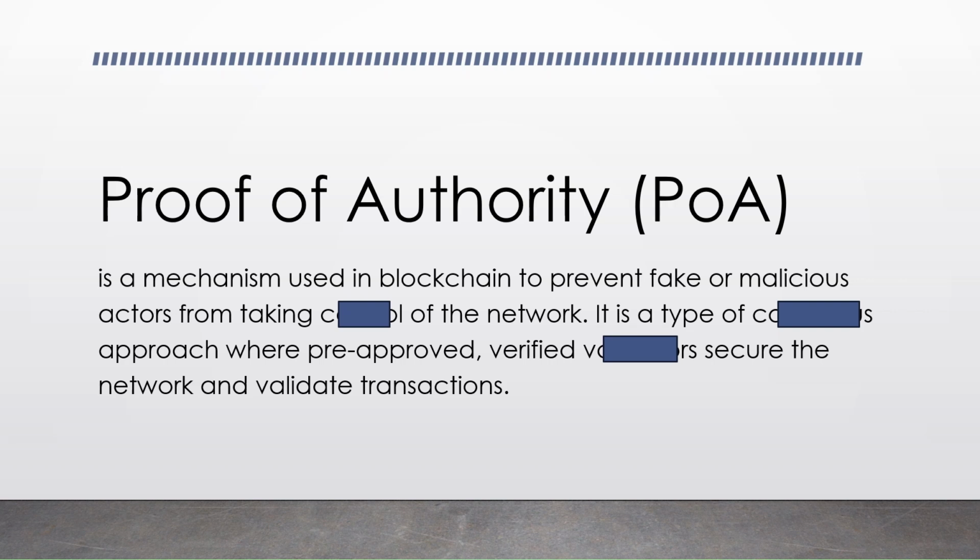Okay, so proof of authority is a mechanism used in the blockchain to prevent fake or malicious actors from taking control of the network. It is a type of consensus approach where pre-approved and verified validators secure the network and validate transactions, right? So if you are familiar with some of these other Sybil resistant mechanisms, like proof of stake or proof of work, this might be a little bit easier to understand. But if not, don't worry, we're going to go a little bit deeper into it right now.